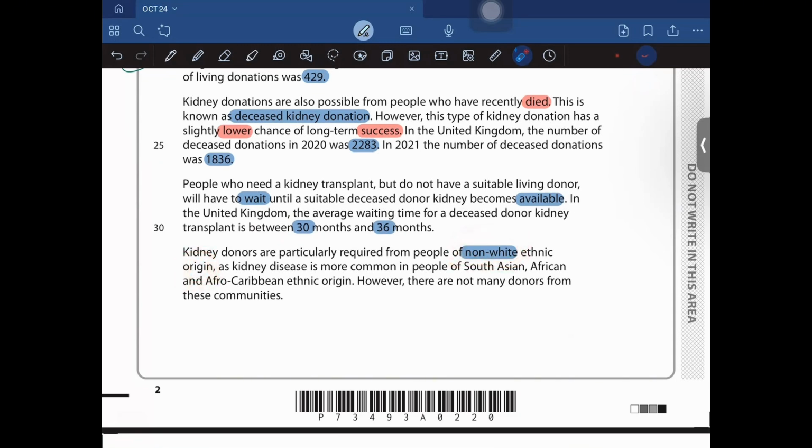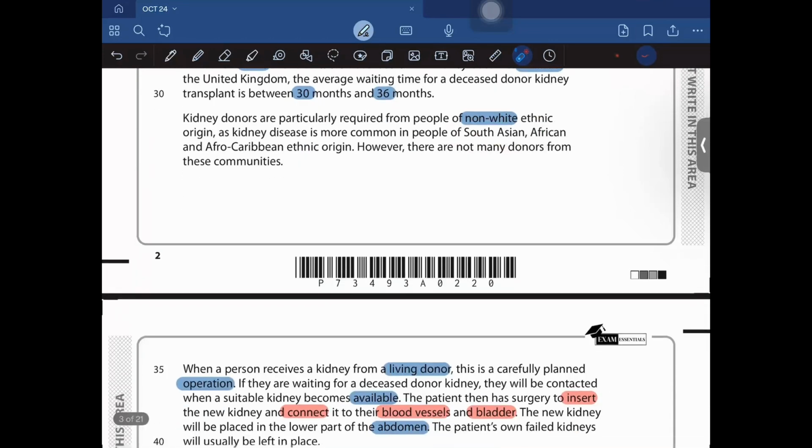Kidney donors are particularly required from people of non-white ethnic origin, as kidney disease is more common in people of South Asian, African and Afro-Caribbean ethnic origin. However, there are not many donors from this origin. So basically, people from the South Asian, African, and Afro-Caribbean ethnic groups have a greater proportion of kidney diseases. However, there aren't many donors from these communities or from these regions, right? So that is one of the points. If I was you, I would be marking this, right? Because a question may pop up, right?